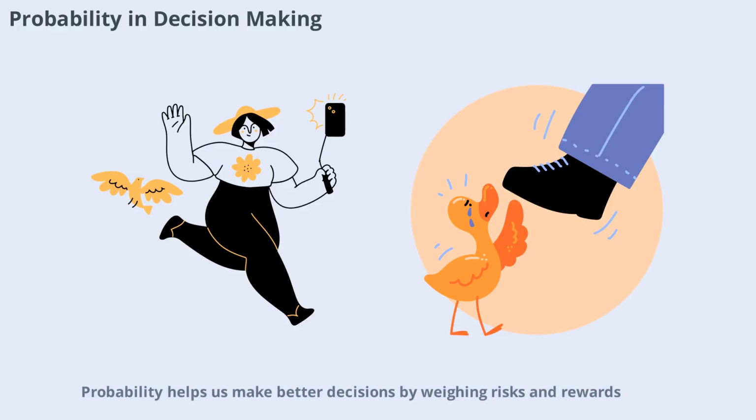Probability helps us make better decisions by weighing risks and rewards. Whether you're investing money, planning a trip, or choosing a strategy in a game, understanding probability allows you to make choices based on logic and evidence, not just guesswork.